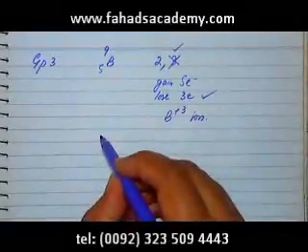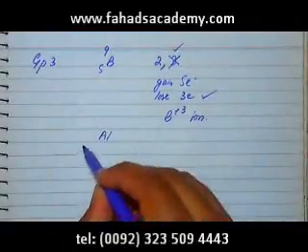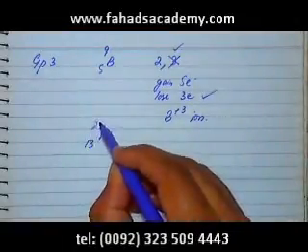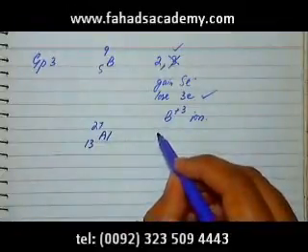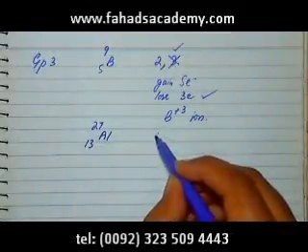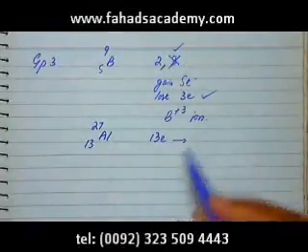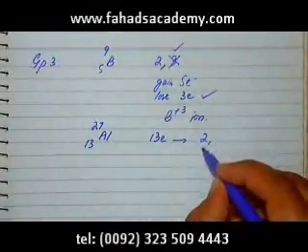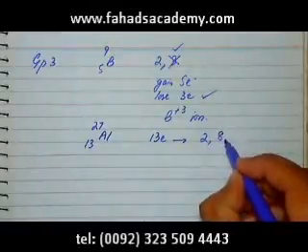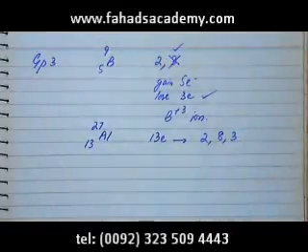Another group 3 element is aluminium, 13 and 27. It has a proton number of 13. That means a neutral atom is going to have 13 electrons, and 13 electrons would have an arrangement of 2 in the inner shell, 8 in the second shell, and 3 in the last shell.